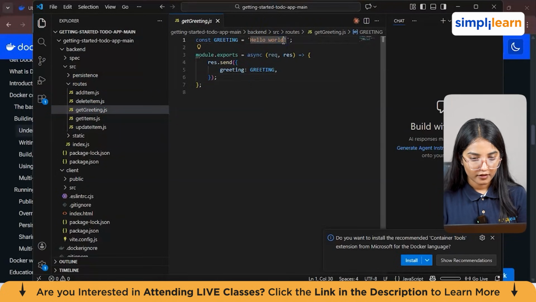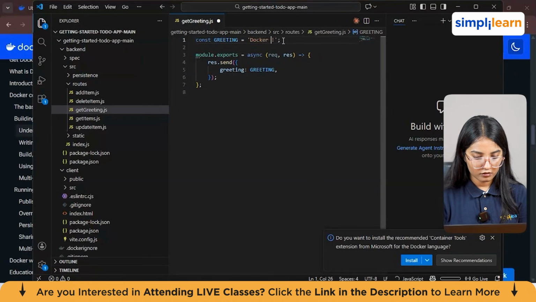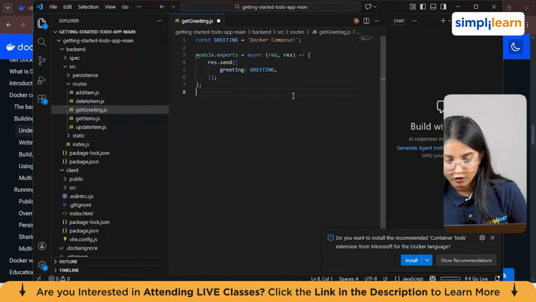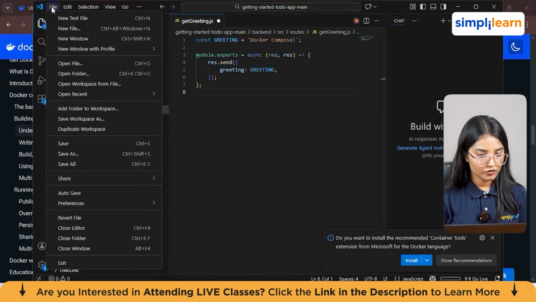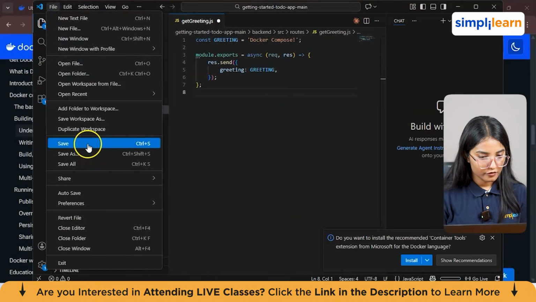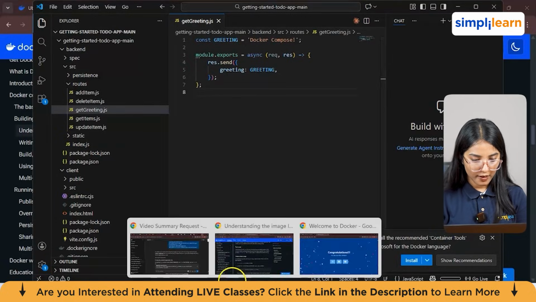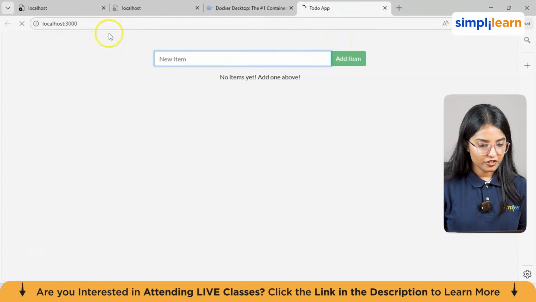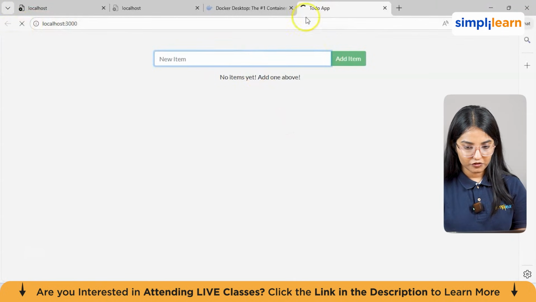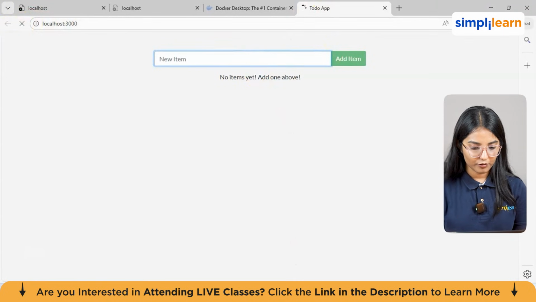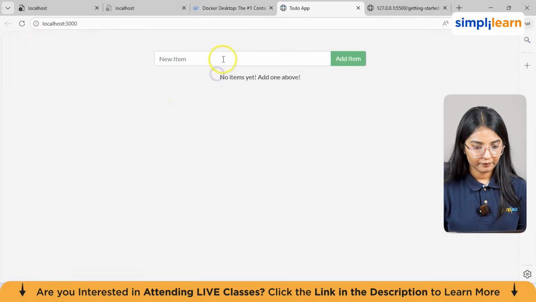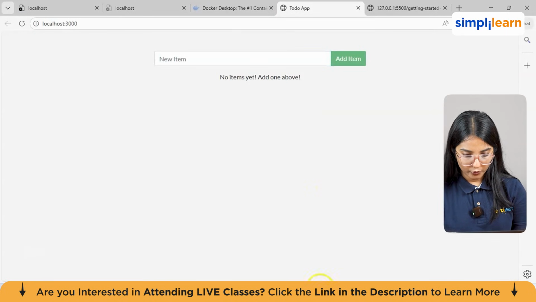Let's suppose it should not be hello world and should be Docker compose. All right, let's suppose this is the text. Now let's suppose you're saving the file. Just click on save from here. I think it has been saved. We'll go back to our browser and refresh it. So there are no changes yet. I think it has not been reflected till now. Right now it's not showing anything.